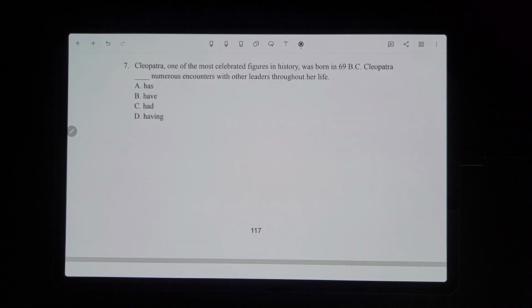Number 7, Cleopatra, one of the most celebrated figures in history, was born in 69 BC. Cleopatra blank numerous encounters with other leaders throughout her life. So this would be in the past because she's not currently having these encounters with other leaders. So it definitely has to be past tense. So then it would have to be had, which is C.